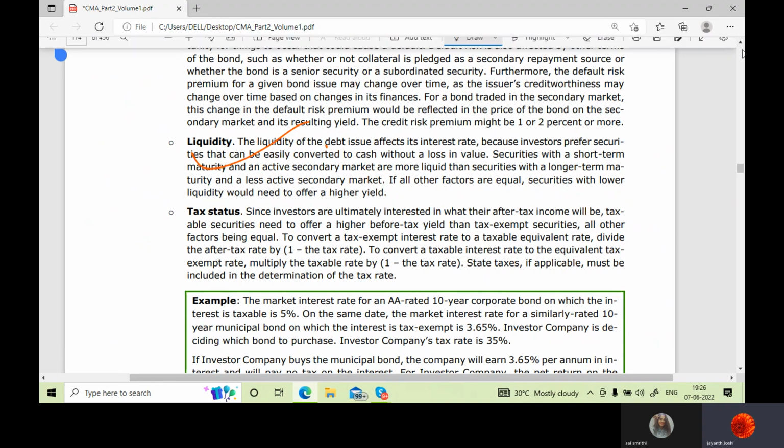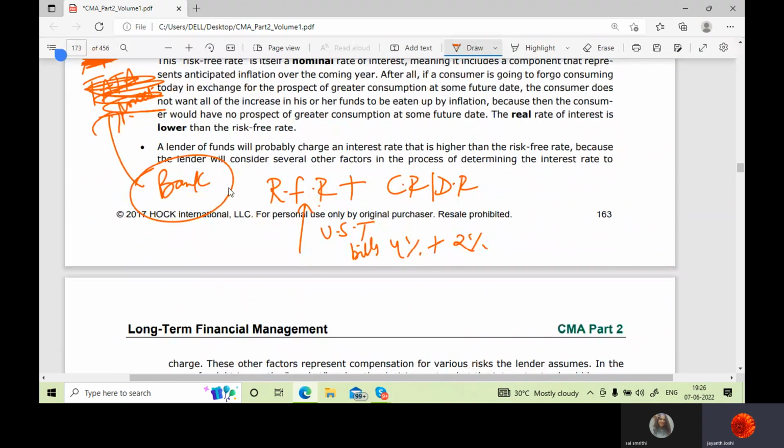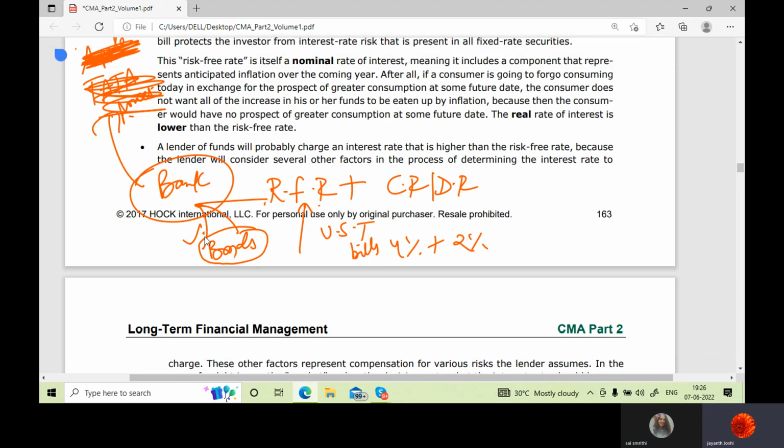So what happens is, if I am lending money to a company, that means I am buying bonds of that company. I am buying what? Bonds. You're buying bonds of the company. These bonds may or may not be converted into cash very easily, it's a question mark. So I add 1% extra for liquidity risk.